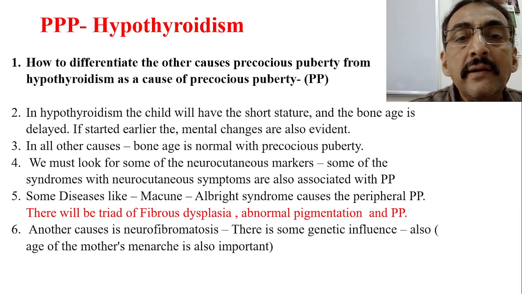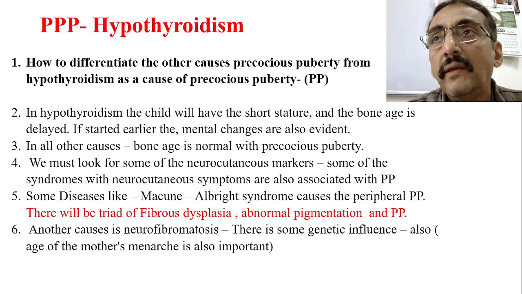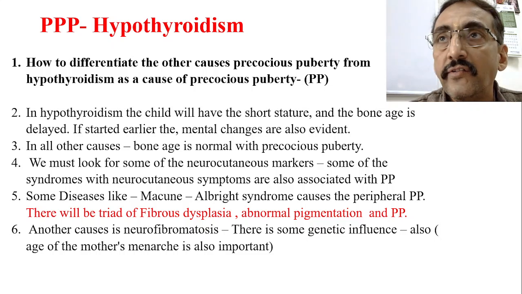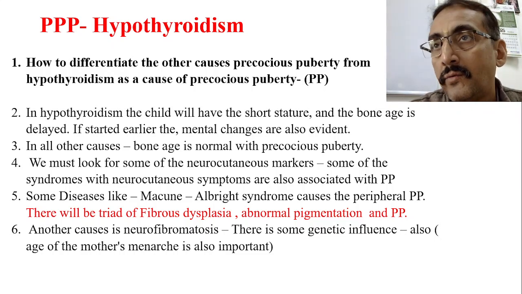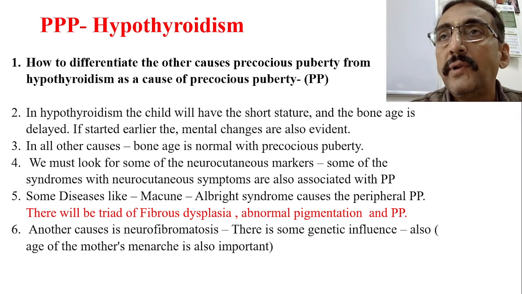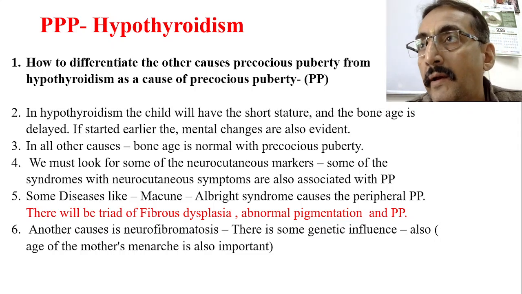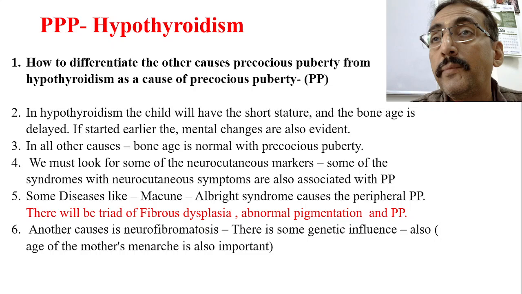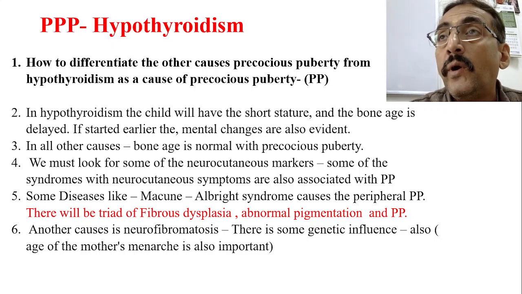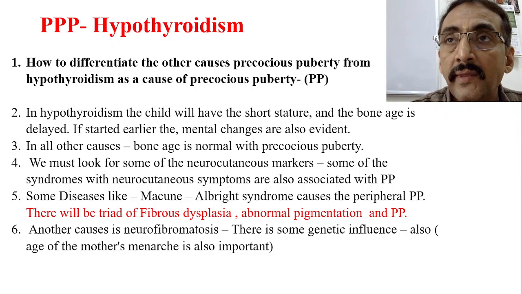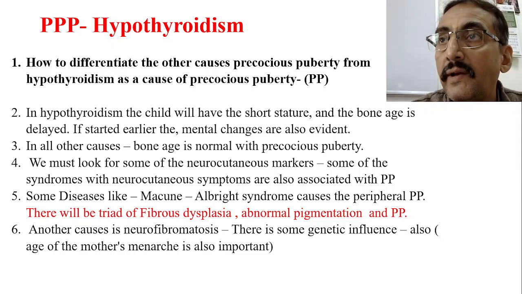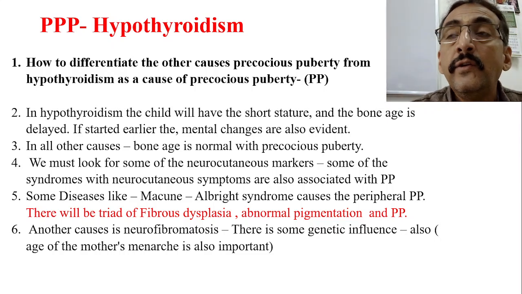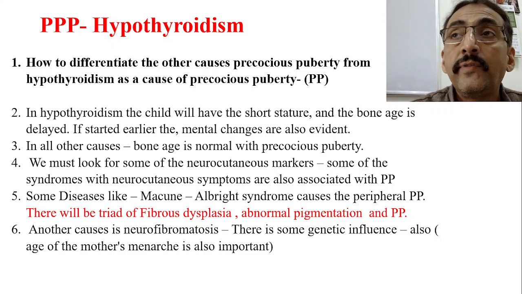If it started earlier, the mental changes are also evident. Hypothyroidism also causes mental retardation because T3 and T4 are very important even for the neurons. If the neurons are not properly formed, the child will definitely have mental retardation. Therefore we always say to screen the baby immediately after birth for hypothyroidism, because it is one of the treatable causes of mental retardation. If on day 4, day 5 or day 10 you identify congenital hypothyroidism, you start thyroxine and other drugs so that you can prevent the mental retardation.